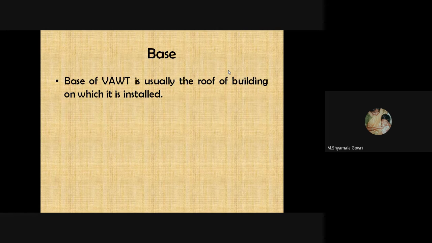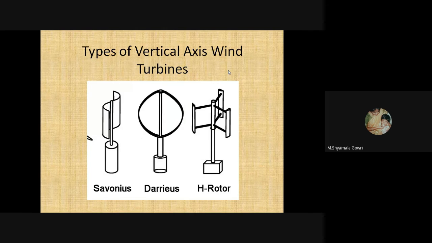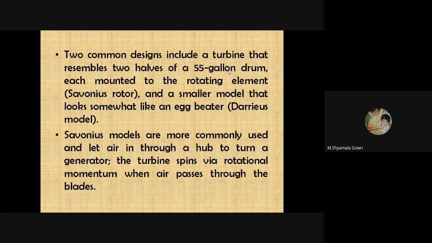So the base of a vertical axis wind turbine is usually the roof of the building on which it is installed. These are all examples of vertical axis machines. So, for vertical axis machines, we have different types. The most common types are Savonius and Darrieus type. Another type is the H rotor.